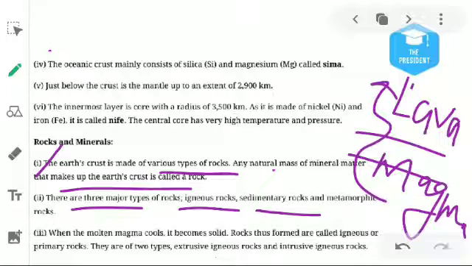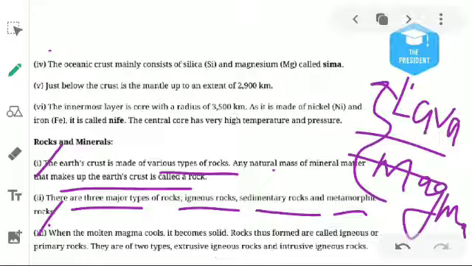Then the newly formed rocks are known as sedimentary rock. Igneous rocks broken into different parts are known as sedimentary rocks. And again, when sedimentary rocks break down due to changes in pressure and temperature, the metamorphic rocks form. Understood?